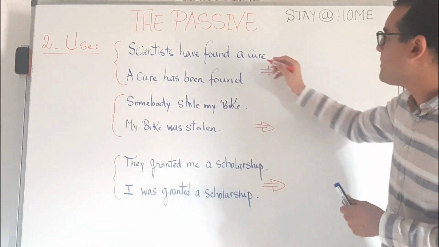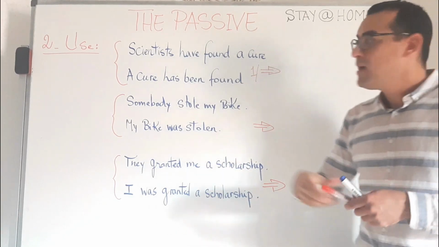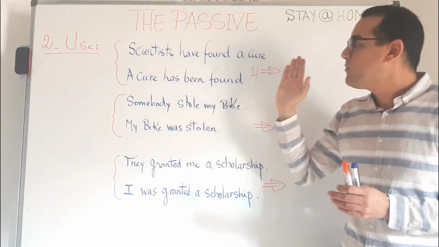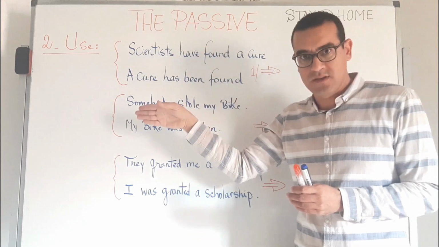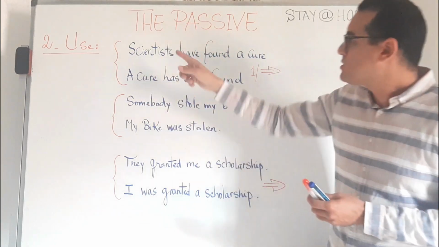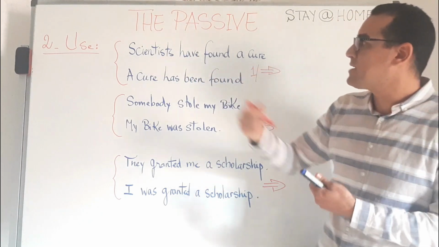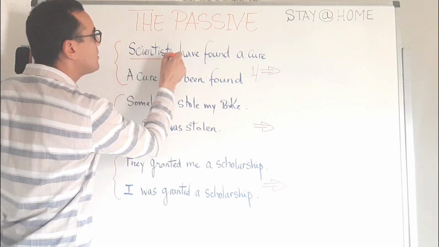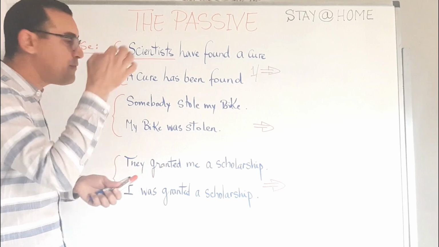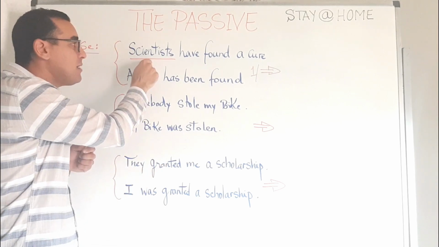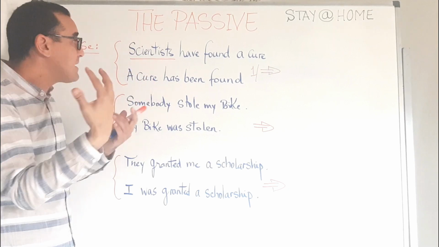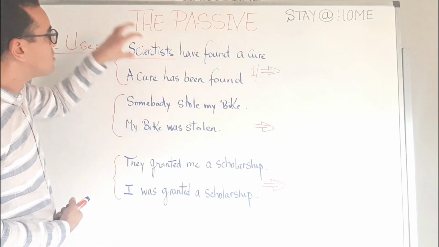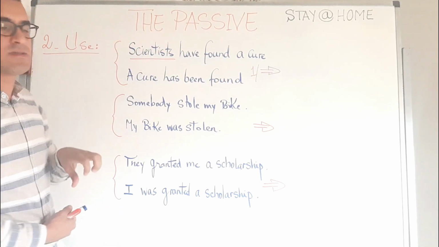So here we have number 1. The passive is important when you want to focus and emphasize the action more than who did it. Let's have a look at the sentence here. Scientists have found a cure. Here we try to concentrate on the fact that scientists are very important. The word scientists gets more attention. So we are trying to emphasize the word scientists.